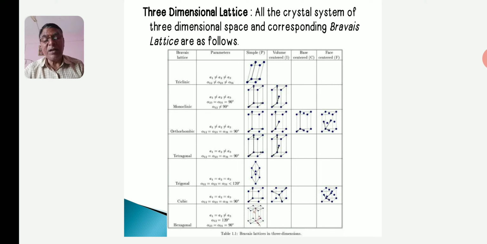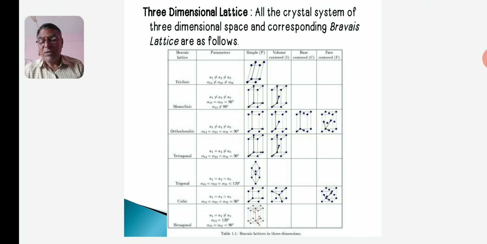The angles alpha, beta and gamma represent the angles between b and c, c and a, and a and b respectively. The lengths a, b and c and angles alpha, beta and gamma are collectively called lattice parameters or lattice constants of a unit cell. These Bravais lattices are shown in the figure in the table.